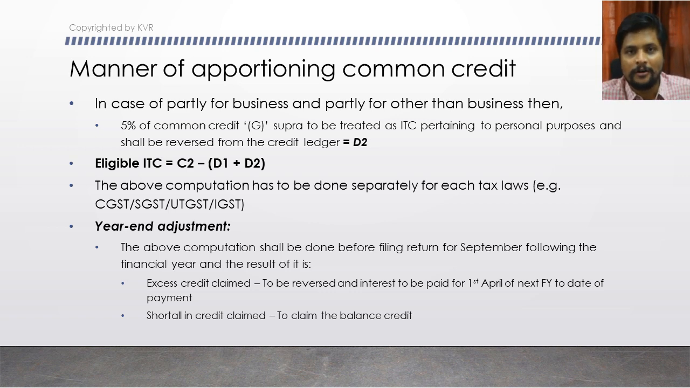Okay, now after doing all this computation, we are going to arrive at the total eligible ITC for your business. That is nothing but C2. We discussed C2. C2 is what?